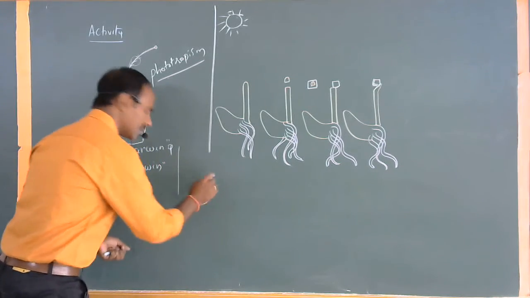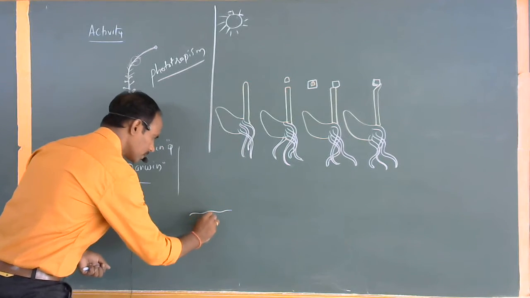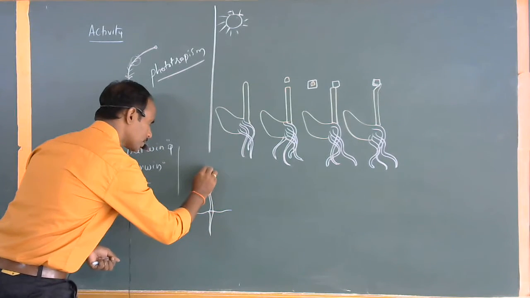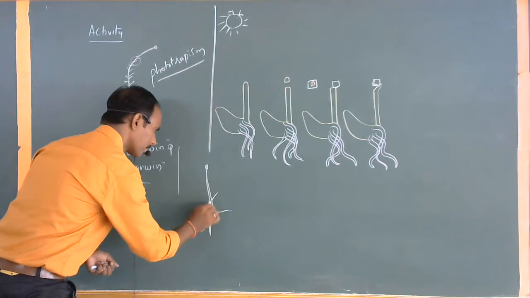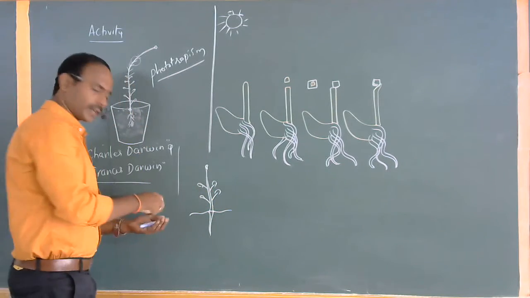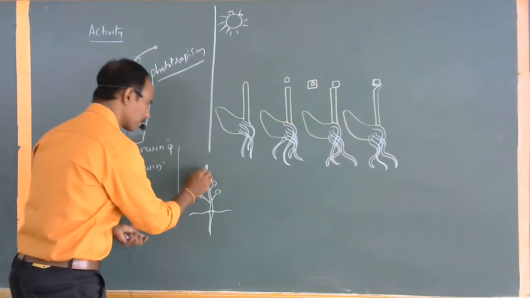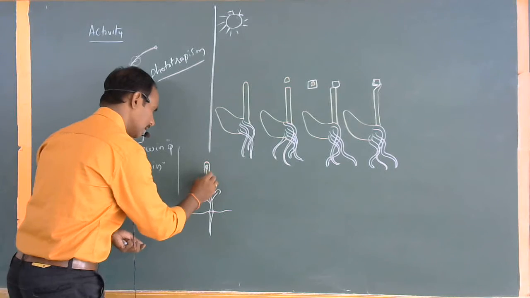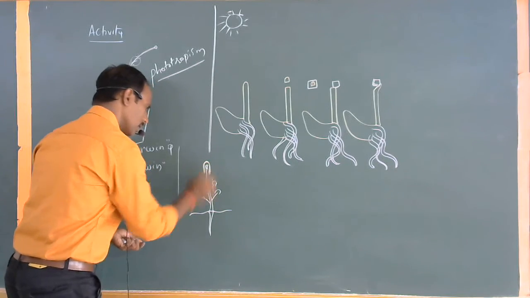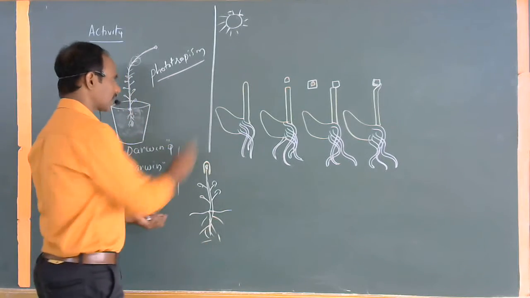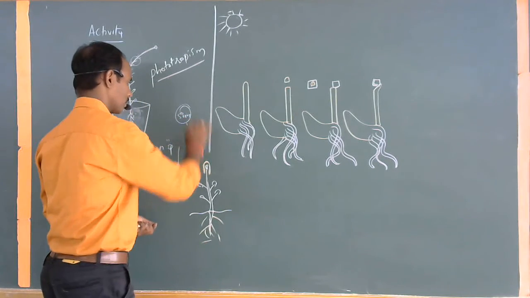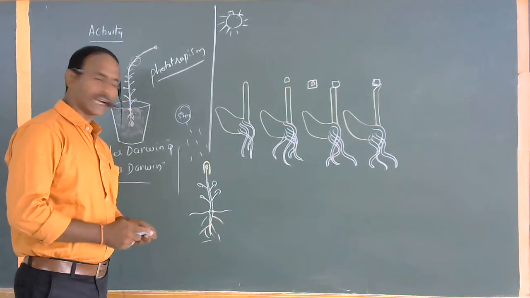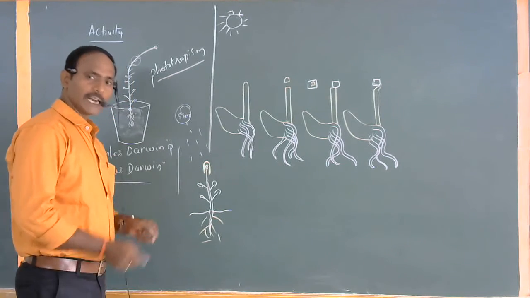See that they took a small coleoptile. For example, this is the plant. This is the shoot region. On the shoot region, they kept a small metallic foil. A small metallic cap is kept on the tip region. This plant is already present in the sunlight. But Charles Darwin and Francis Darwin did not observe any kind of growth, especially in the tip region, in the shoot region.